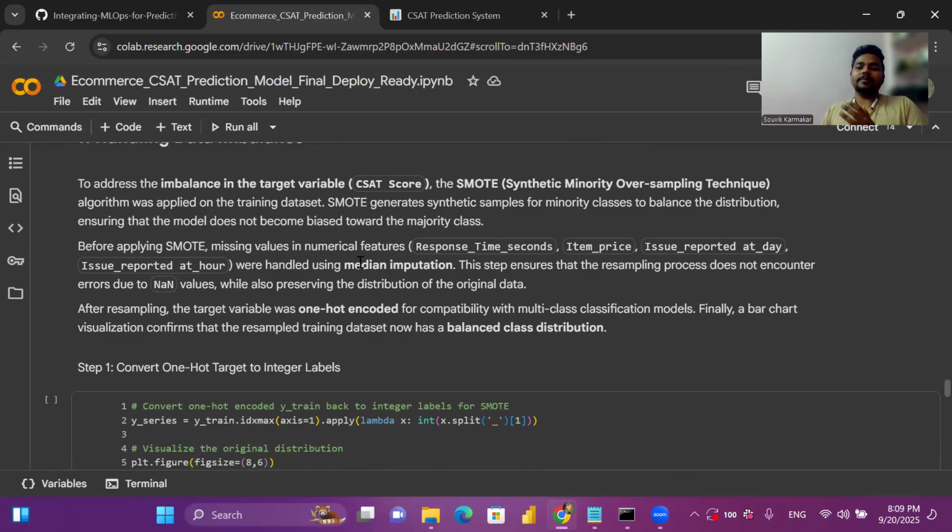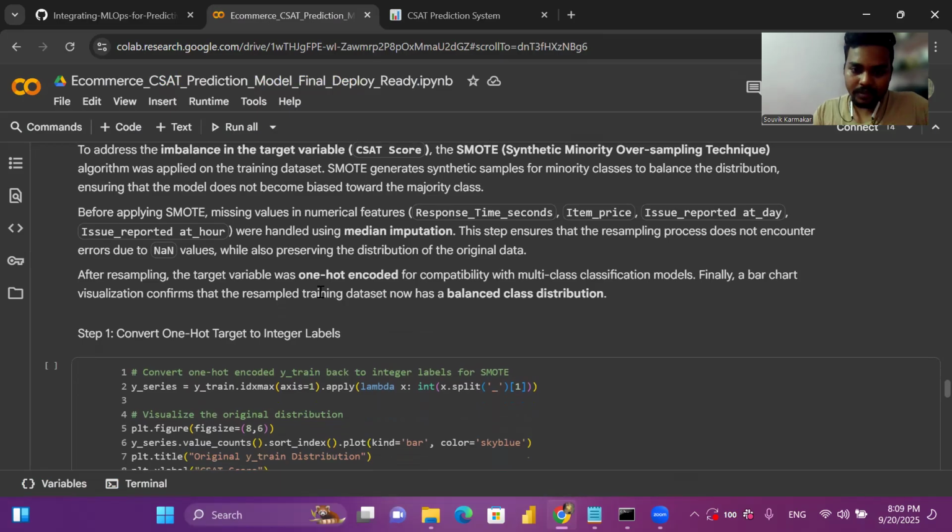We have to create more samples for the other ratings as well. SMOTE generates synthetic samples for the minority class based on their neighbor features and balances the distribution, so that the model can learn from different types of ratings and can't overfit to the rating 5.